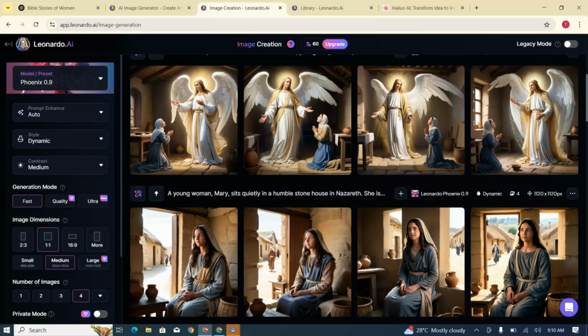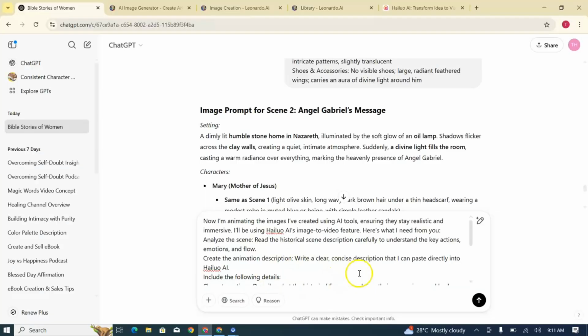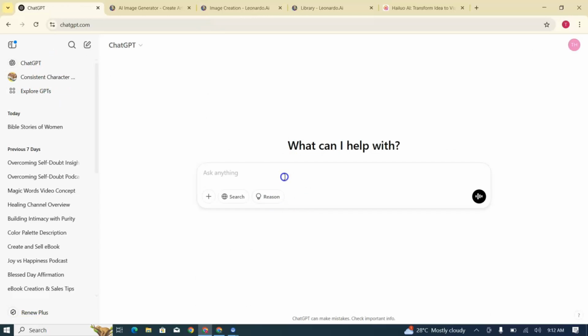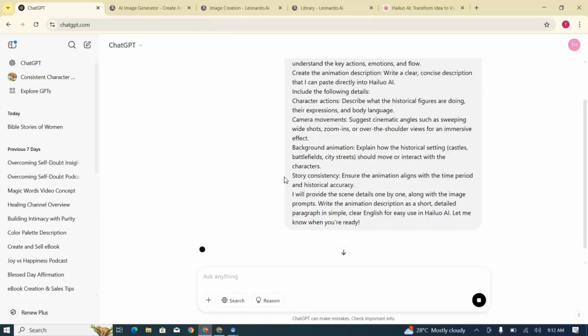So you do this for all the scenes, and once all the images are ready, the next step is to animate them. To do this, I have created another prompt. You copy the 5th prompt, you open a new ChatGPT tab, and you paste it.